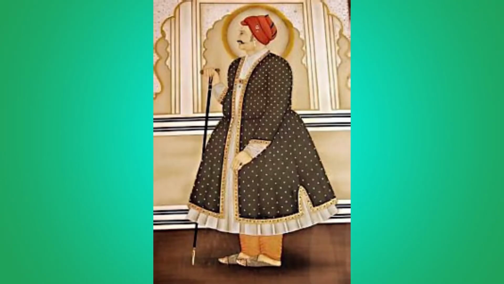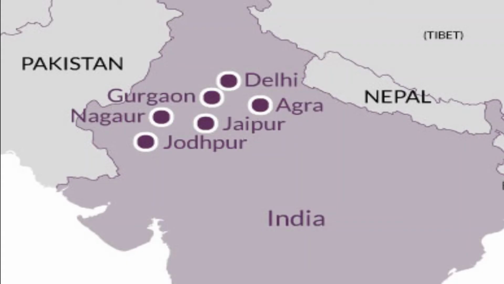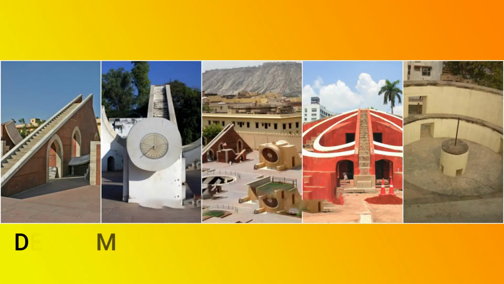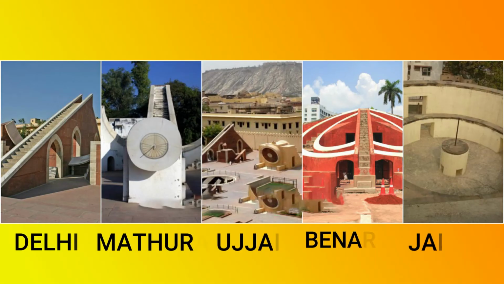Savai Raja Jai Singh of Amber was an exceptional ruler of the 18th century. He founded the city of Jaipur and made it his capital. He promoted various social reforms and took keen interest in scientific learning. He also built astronomical observatories in Delhi, Mathura, Ujjain, Jaipur and Banaras.